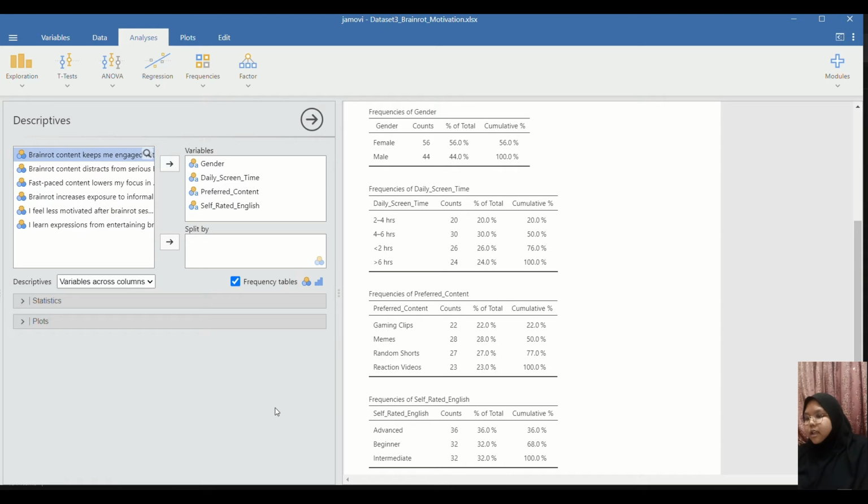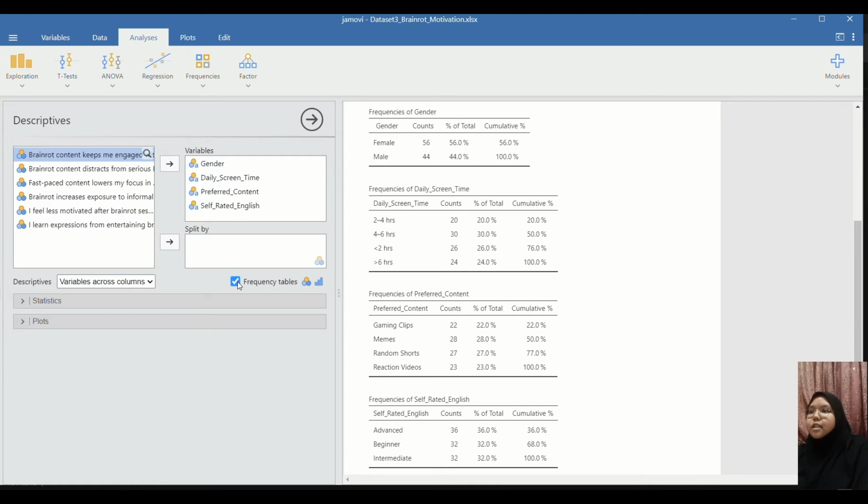Next we will be talking about measures of central tendency. We are still going to be here in the exploration descriptive tab, but we'll be using something else. Firstly, I need to find the five Likert scale items I mentioned.